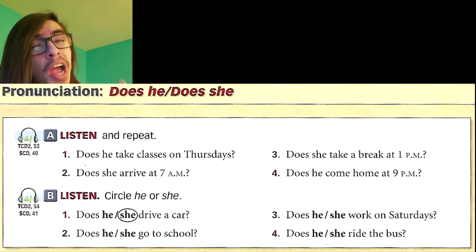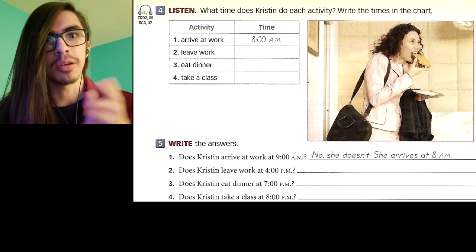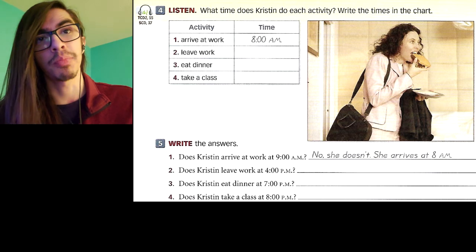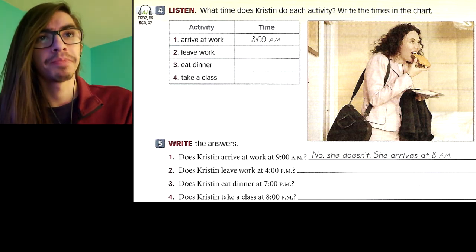So that was some practice for pronouncing the questions. So go ahead and review the video or rewind the video si quieres practicar más. For this final activity, I want you to listen. Escucha las oraciones que yo digo. And I want you to listen and then use those sentences that you hear to answer the questions. Dar las respuestas para las preguntas. Okay? So, I'm going to go ahead and start reading.